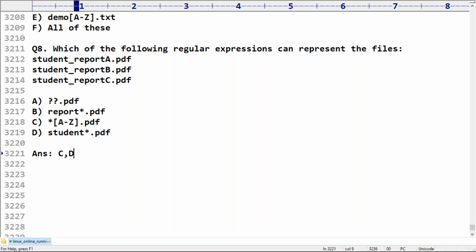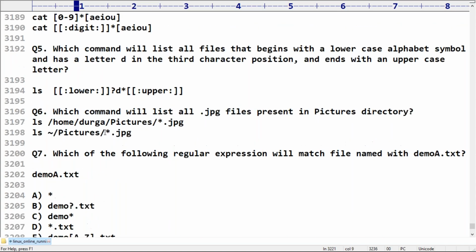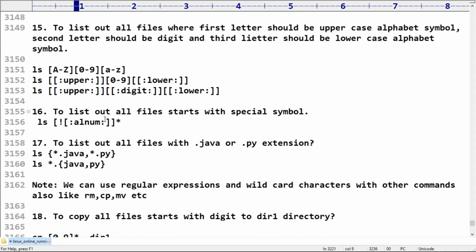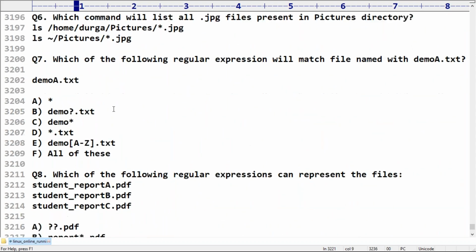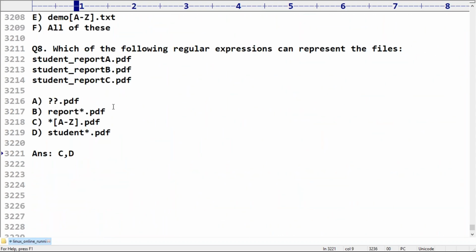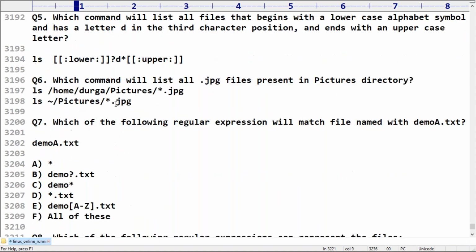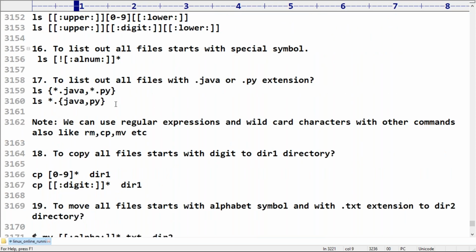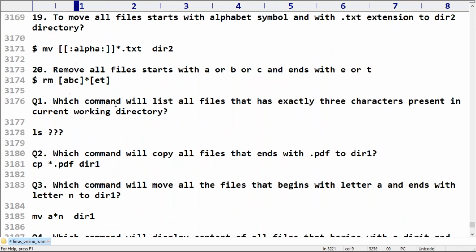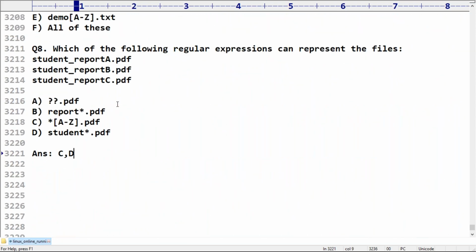Now this is the first round of regular expressions. What is a regular expression? What about wildcard characters? How can you use them? We covered around 25 to 30 commands with regular expressions, so that you get much clarity about this.